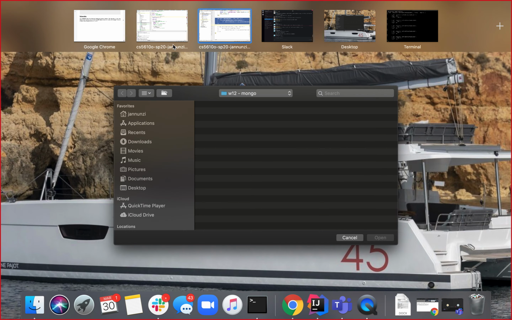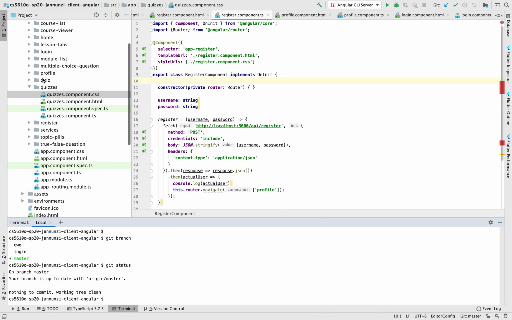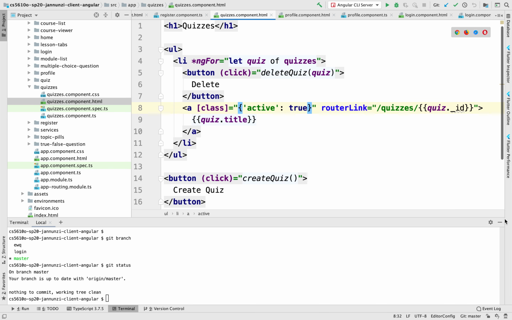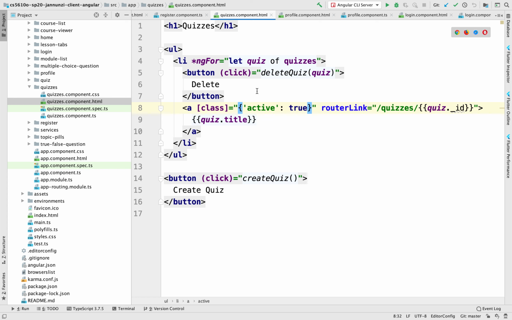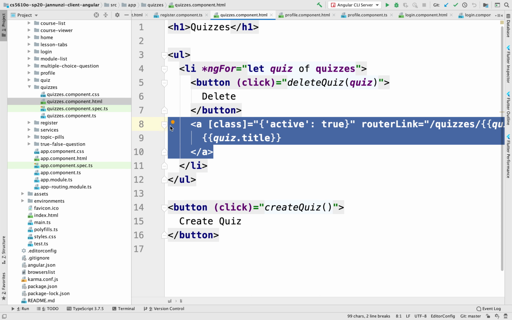On the client side, we had implemented quizzes, that displayed a list of quizzes, that right now is coming from that hard-coded array, so that we would display the title of the quiz.